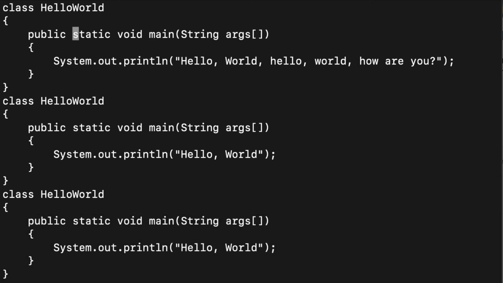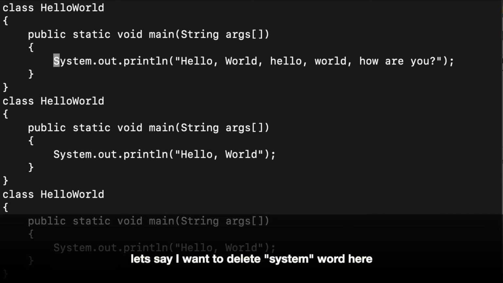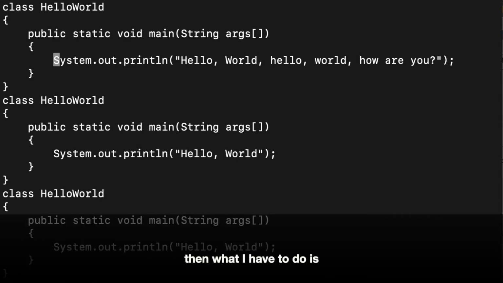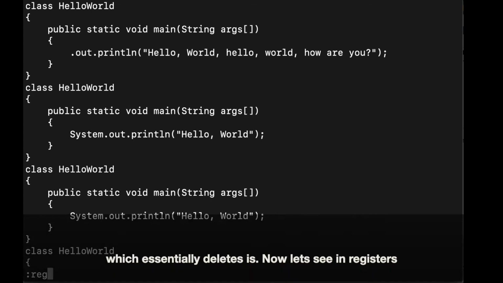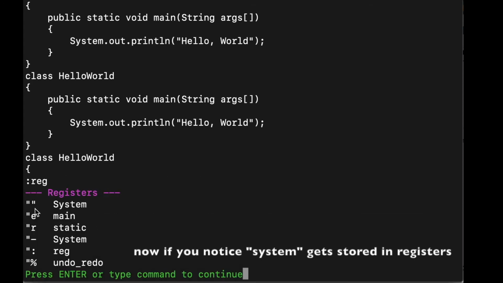How is it different? Let's say I want to delete the word system from here. Then what I did is DW, which essentially deleted it. Now let's go to the registers. If you see, the system got stored in the double quote register. So this word system also got stored in the registers.